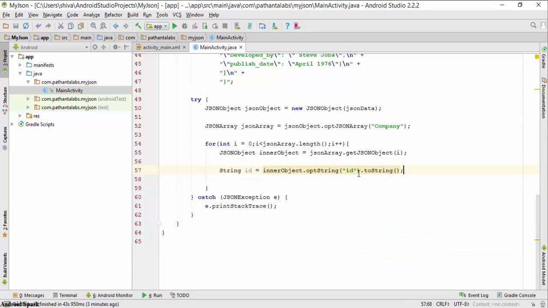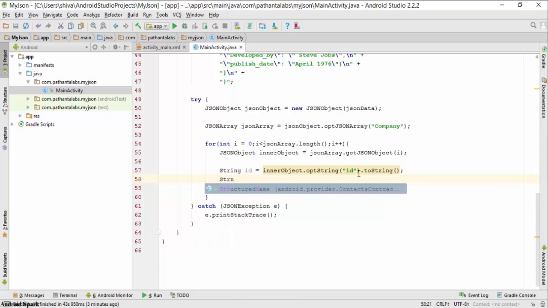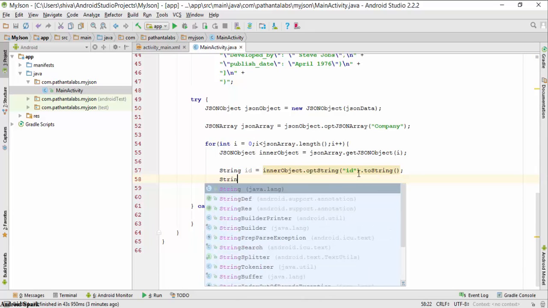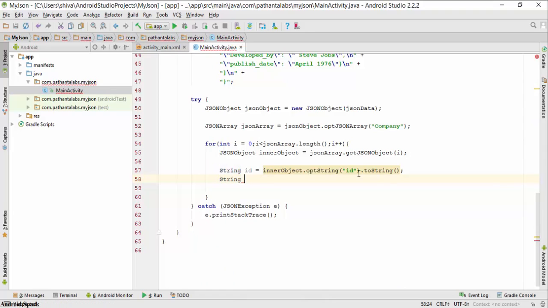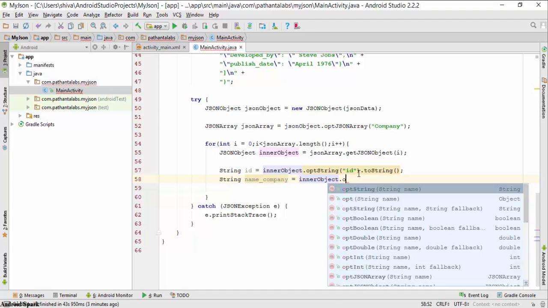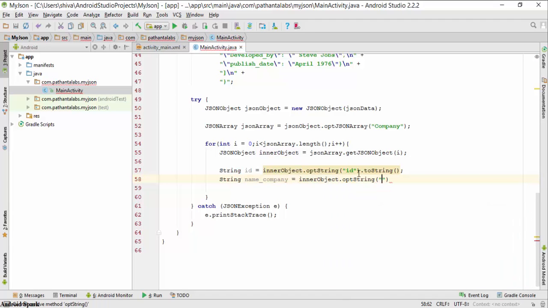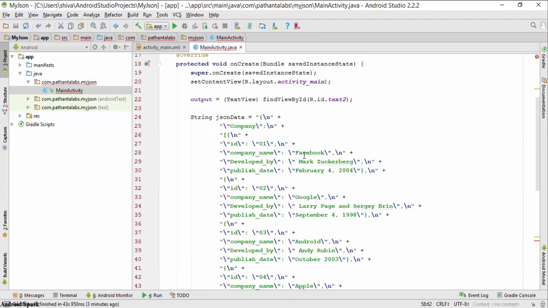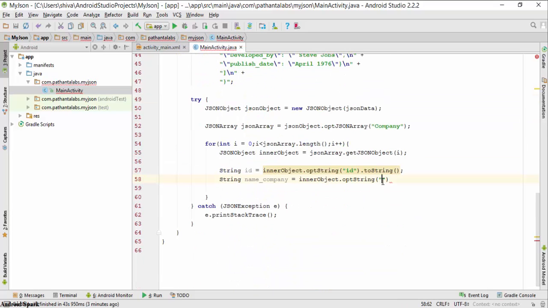And same as the second, the company name. I will give the name underscore company, and same as inner object dot optString, and put the name of the company name key, and convert into string.